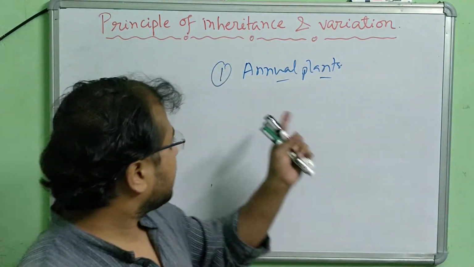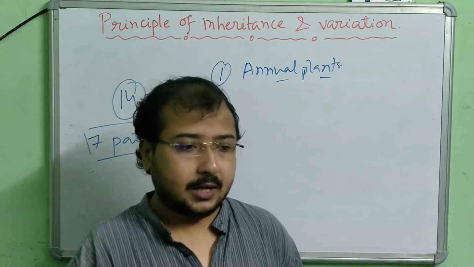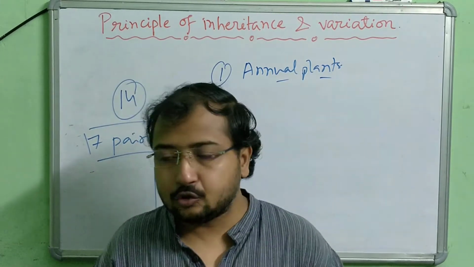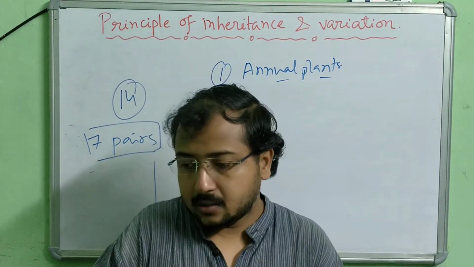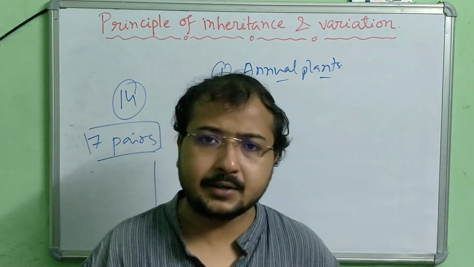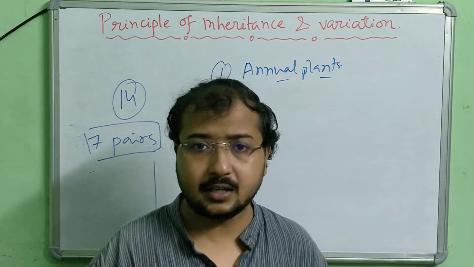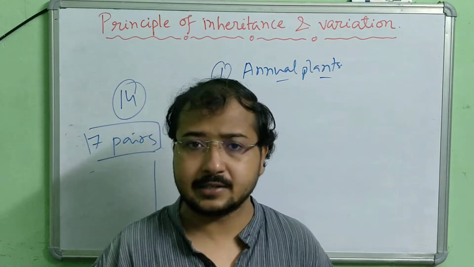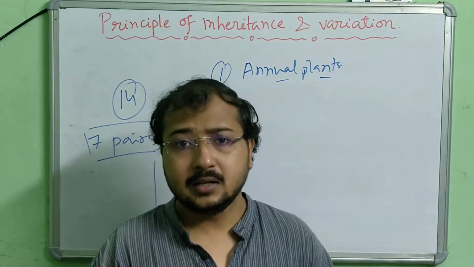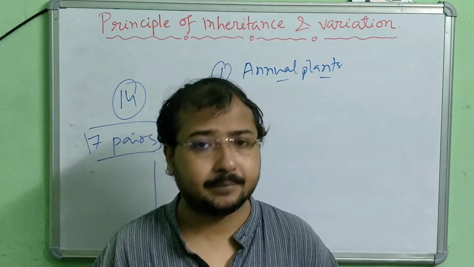Because of this advantage, Mendel could study many generations in a short period of time. There are plants like biennial plants and perennial plants, which take 2 years to complete a life cycle, even more in perennial plants. In those cases, observing generations takes a huge amount of time.